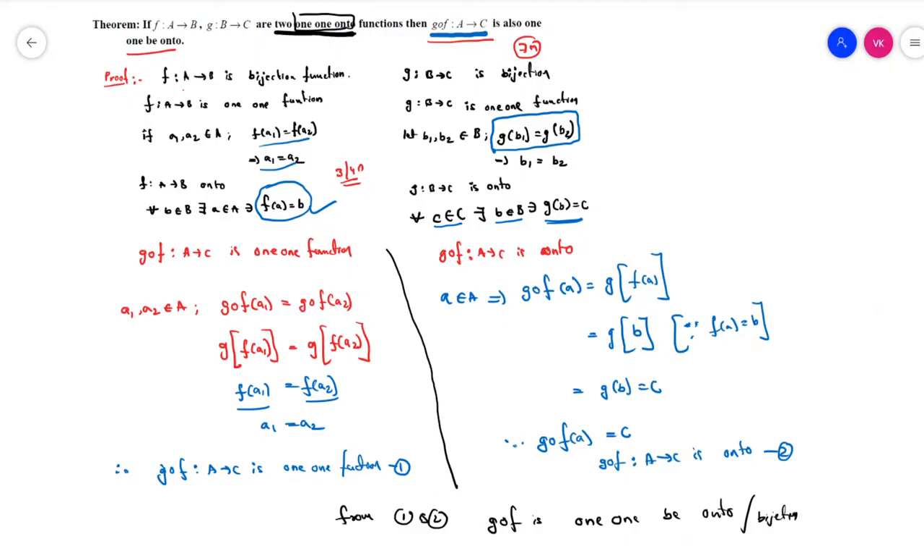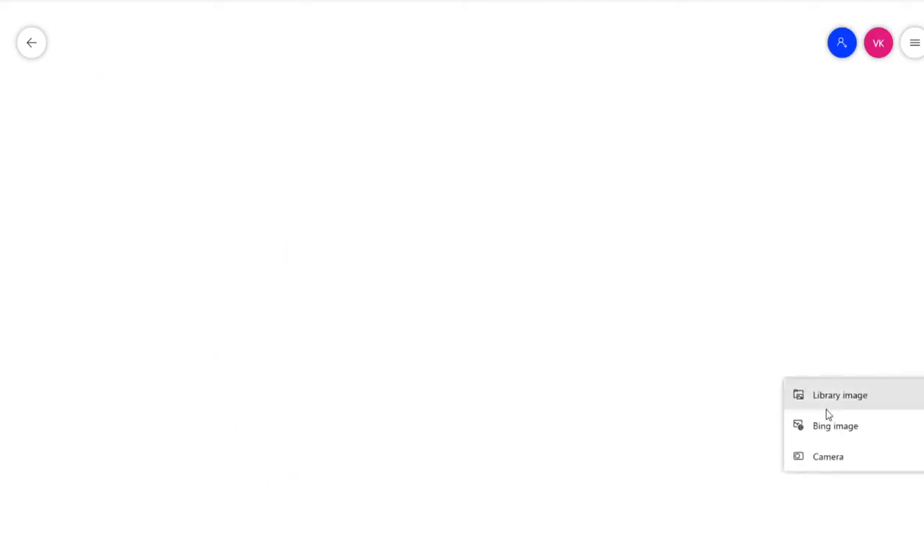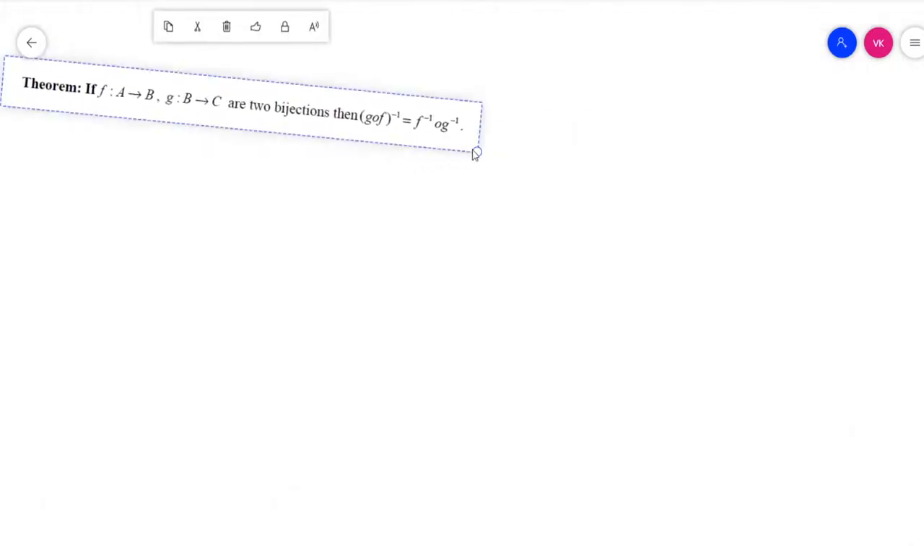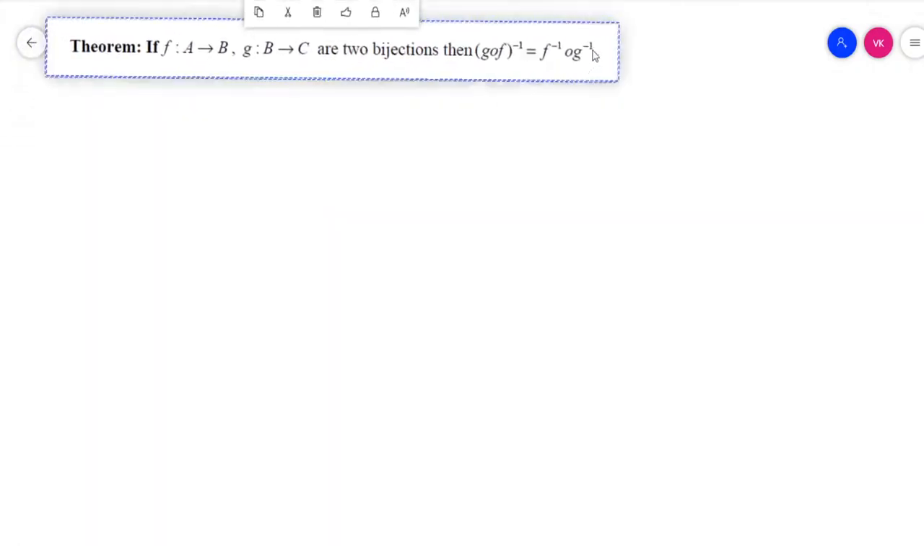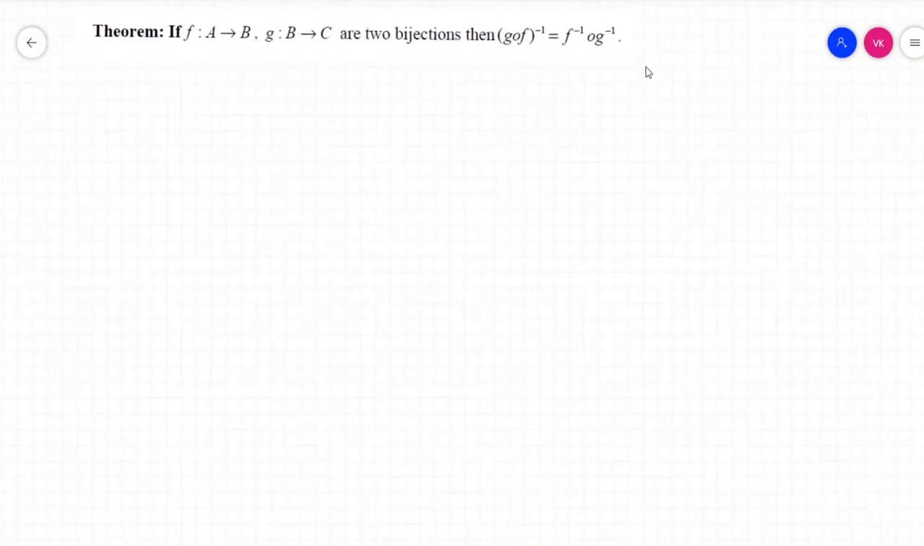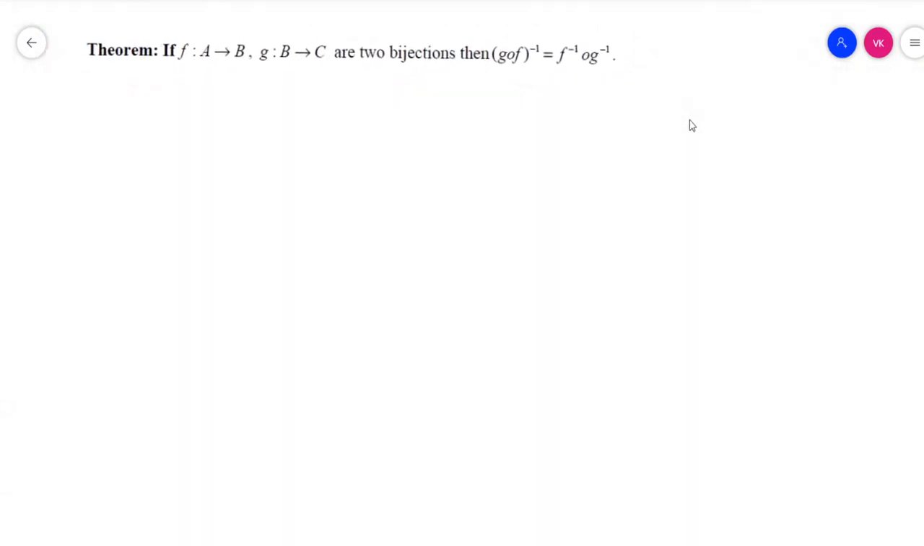After the live session, you can pause the video and write the notes. The second theorem is most important, and it carries 7 marks weightage in our exam. If F mapping A to B and G mapping B to C are 2 bijections, then G circle F whole inverse is equal to F inverse circle G inverse. We have to prove that. Let's go step by step.